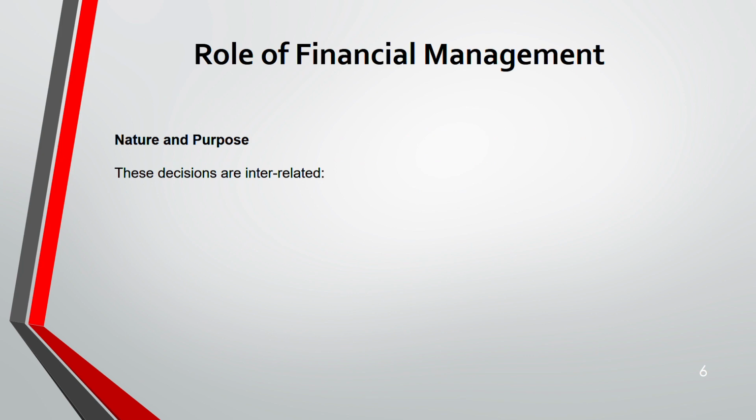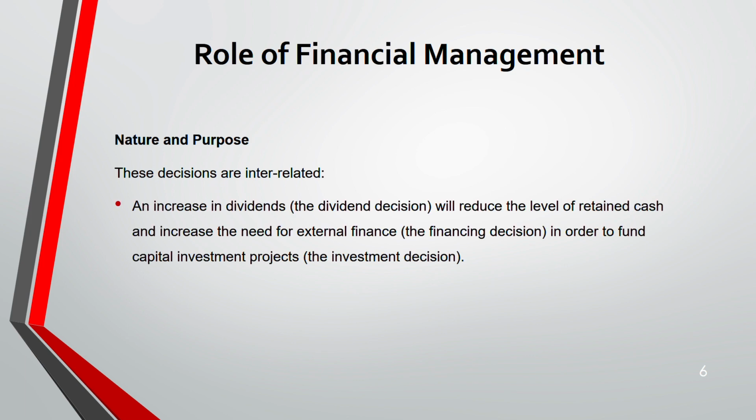Now, these decisions are interrelated. If you are having a decision on one area, it is going to affect the other area. We'll see how. If you plan to increase the dividend, that is a dividend decision, but then you will not have the amount of cash that is retained. Therefore, you need more finance now to invest. You need more funds, that is financing decision, to invest, investment decision. So if you increase dividend, you need more finance to increase your investment.